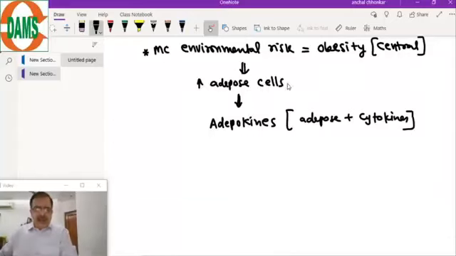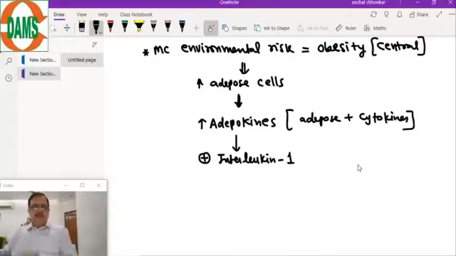So increased adipose cells in the body release more and more adipokines, and these adipokines also stimulate other cytokines, like the release of interleukin 1, but at a low grade. This is a low grade inflammation.